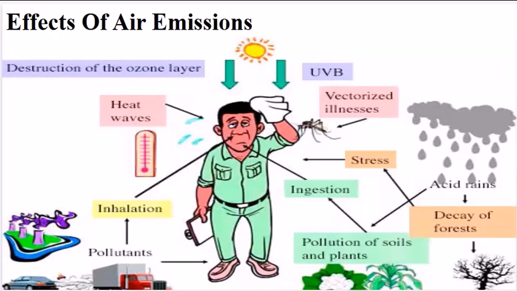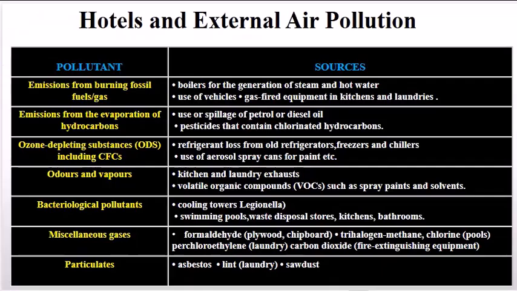Effects of air emissions. Air emissions can lead to severe environmental consequences. They contribute to the destruction of the ozone layer, increased UVB radiation, vector-borne illnesses, acid rain, decay of forests, pollution of soils and plants, and human health issues from ingestion and inhalation. Additionally, they can lead to stress and exacerbate heat waves.